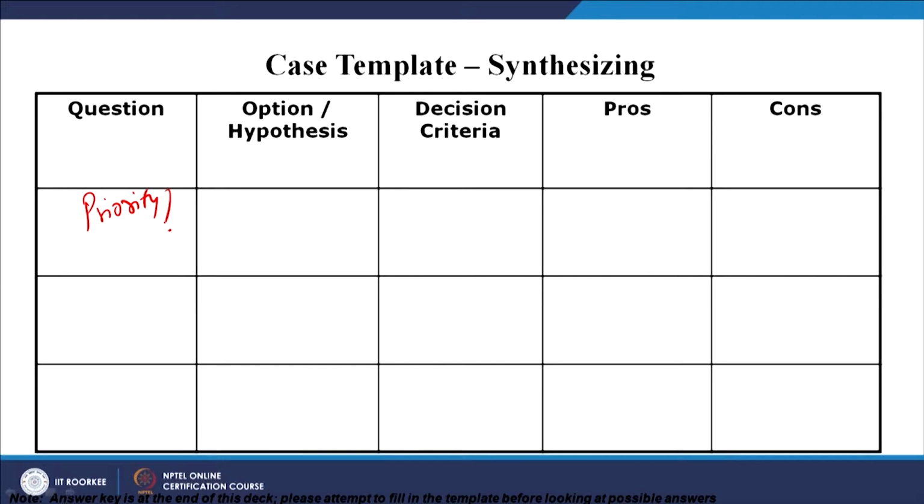Right, an option or the hypothesis, as I mentioned, is about the market share. So, what will be the decision criteria? Enhancement, investment.